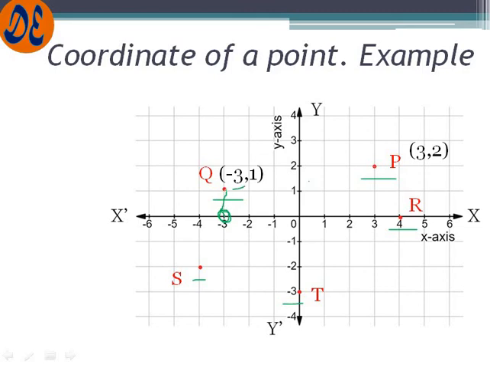Similarly, if you draw a perpendicular line from here to the y-axis, it will meet a particular point and give you the y coordinate. This way we just measure or see, but don't confuse it with the distance. We are drawing a perpendicular from this point to this point. That means we are not finding the distance from here to here. But where this particular line meets the axis, that means we are finding this particular distance.